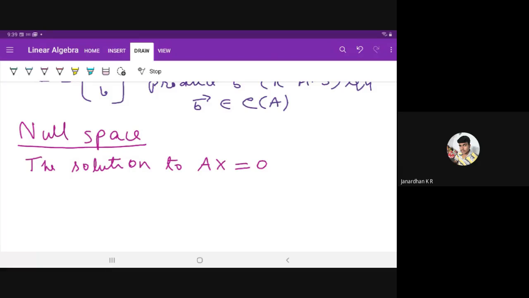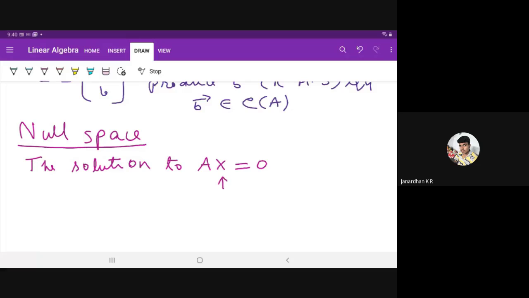The null space is nothing but the solution to the equation Ax is equal to 0. In case of column space, it is Ax is equal to b, right? We are taking different values of unknowns u and v to get some vector b, and if the vector b exists for some values of u and v, that belongs to the column space of A. Here, null space is a solution to the equation Ax is equal to 0. Now, what is the solution to the equation Ax is equal to 0?